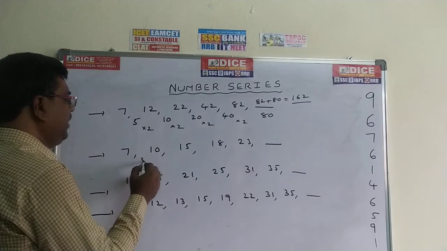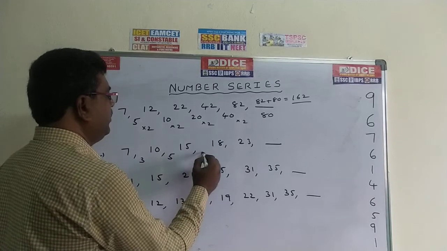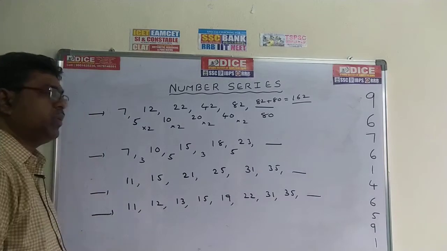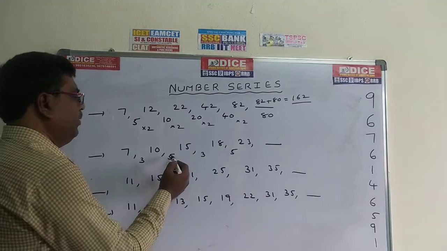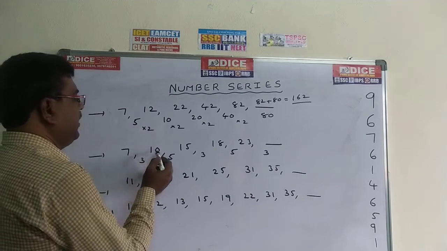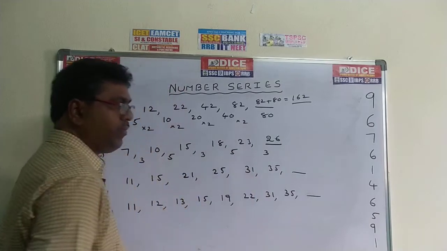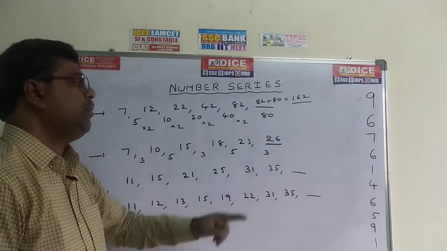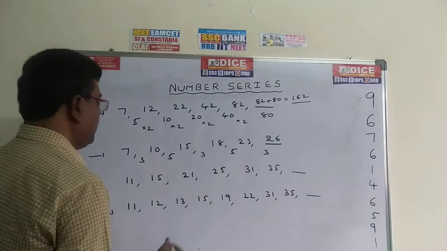10 minus 7, 3. 15 minus 10, 5. 18 minus 15, 3. 23 minus 18, 5. So now observe the differences: 3, 5, 3, 5 and so on. Next is once again 3. So 7 plus 3, 10. 10 plus 5, 15. 15 plus 3, 18. 18 plus 5, 23. 23 plus 3, 26 is the required answer. 26 is the correct answer. Second one.